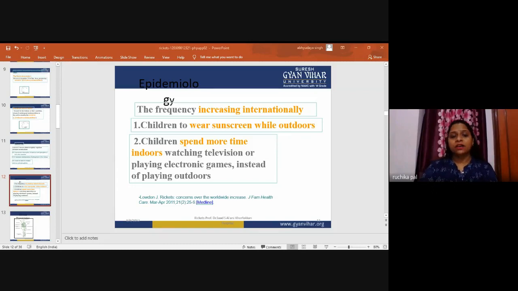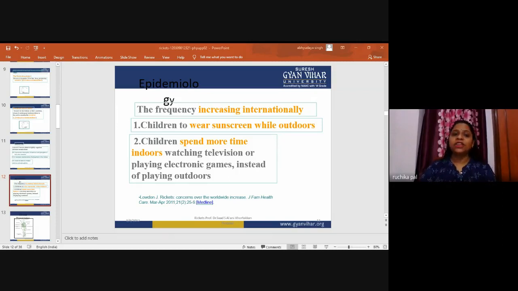Classical nutritional rickets is also medically termed osteomalacia. When we talk about the pathophysiology, there are several subtypes of rickets, including phosphatic rickets, vitamin D resistant rickets, renal or kidney rickets, renal osteodystrophy, and most commonly nutritional rickets.